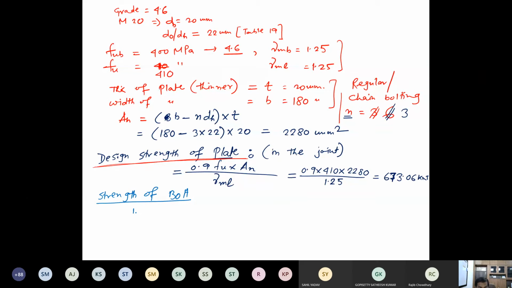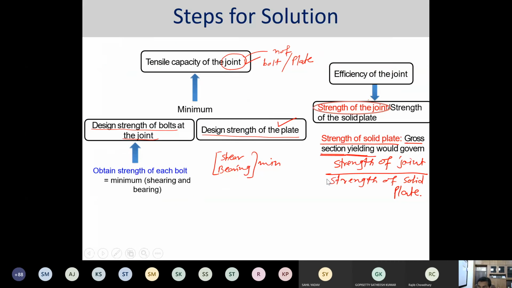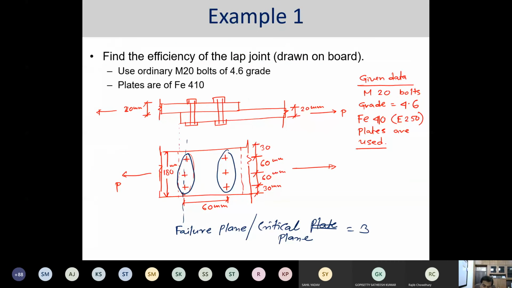Could you please explain why n is 3, not 6? Yes, I can. Let me just go back. Why? Because how many total bolts are there? It is 6.